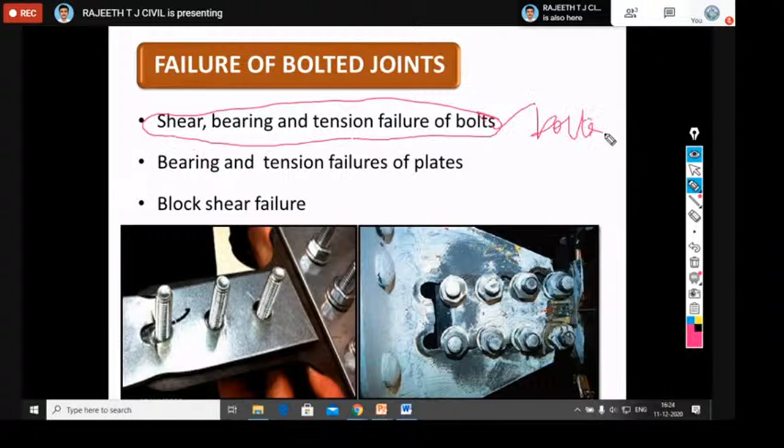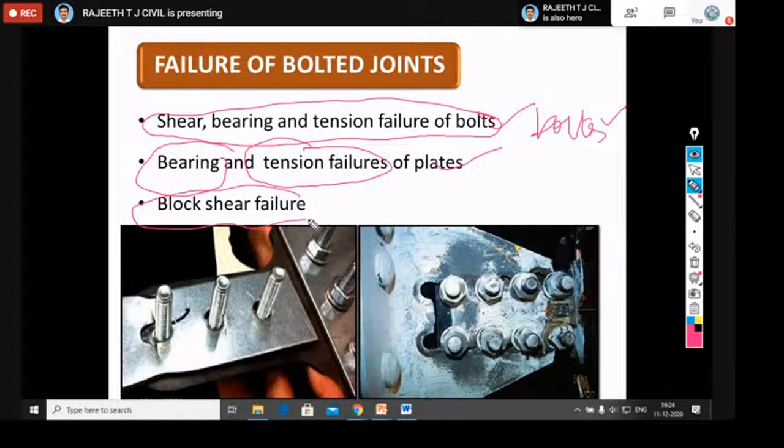You should know the behavior. All these formulas are given in the code book, but I will discuss the problem, then you'll come to know how to remember those formulas. Next is the bearing strength of the plates and tensile failure of the plates, which will happen because of the lower tensile strength of the plate when compared to the bolts.